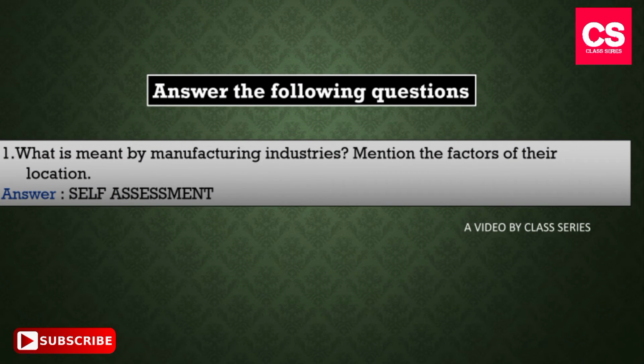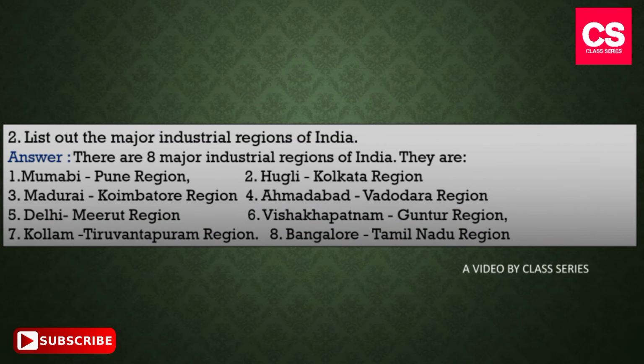Let's move on to our second main, that is answer the following questions. In that, our first question is what is meant by manufacturing industries? Mention the factors of their location. This answer is self-assessment. Our second question is list out the major industrial regions of India.